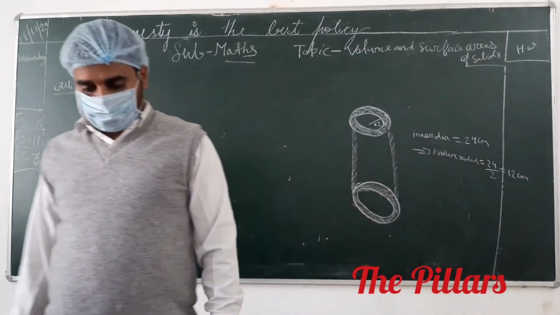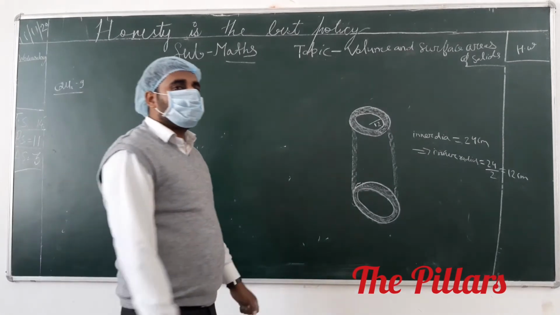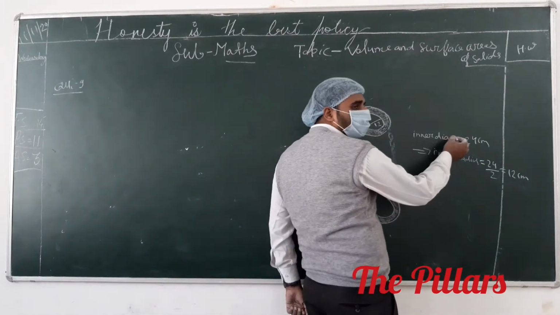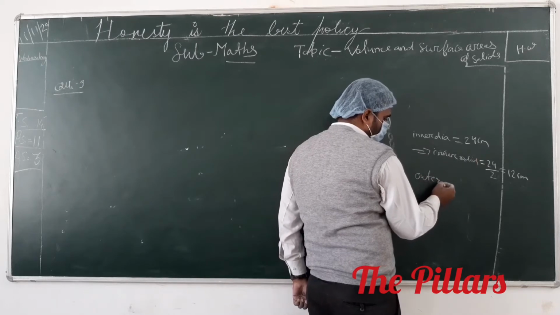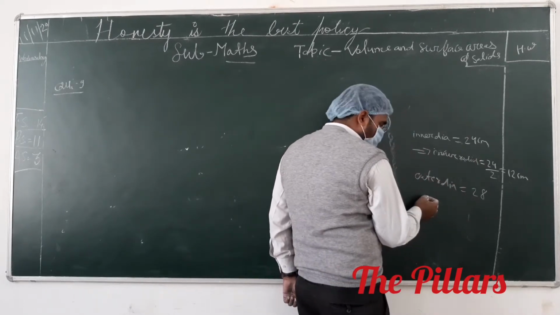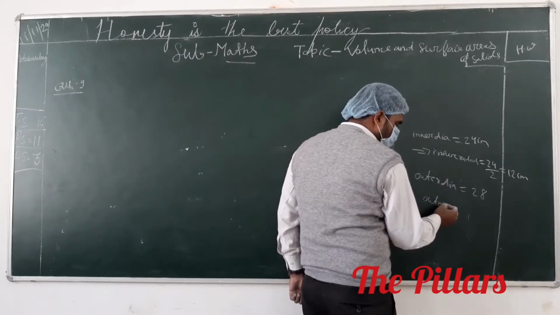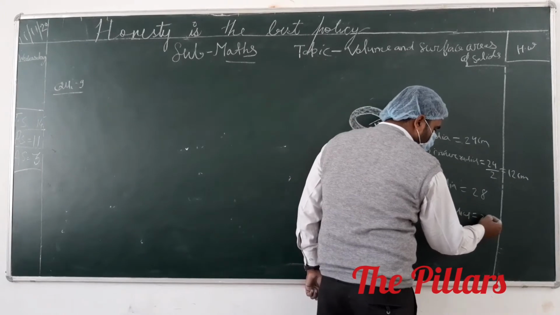After that, the question tells that its outer diameter is 28 centimeter. Inner diameter is 24 and outer diameter is given 28. It means outer radius, capital R, equals 28 by 2.